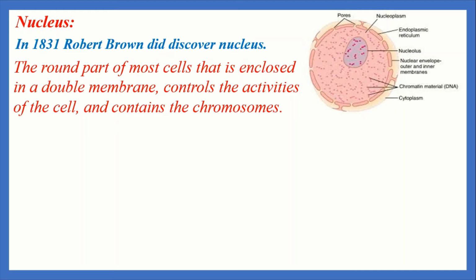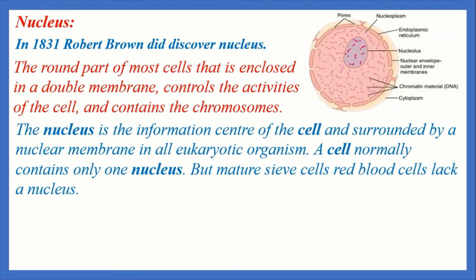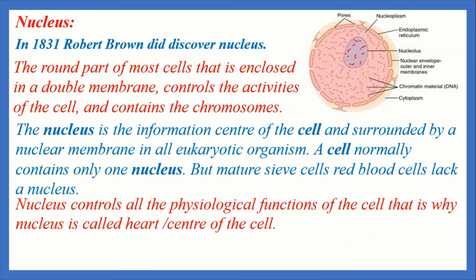Each cell generally contains only one nucleus. In prokaryotic cell there is no true nucleus, but in eukaryotic cell there is a true nucleus. The nucleus is the formation center of the cell and is surrounded by a nuclear membrane. In all eukaryotic organisms, a cell normally contains only one nucleus, but mature sieve cells and red blood cells lack a nucleus.